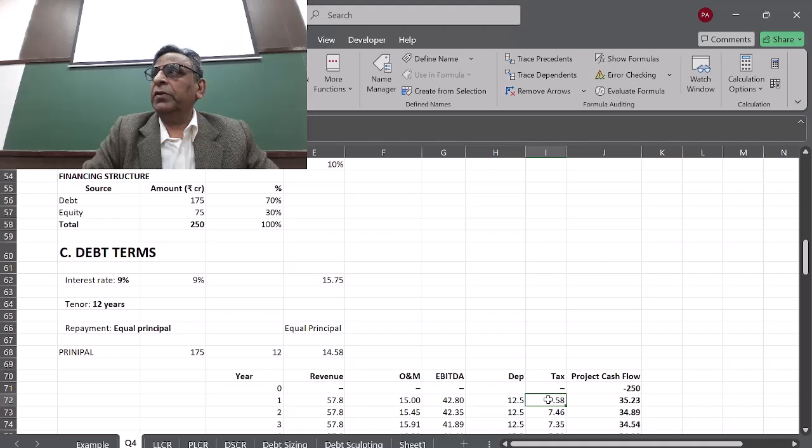Tax liability is 7.5. So you calculate the tax on the PBT, isn't it? And you get a PAT. Here, we are not calculating the benefit of the interest, which will reduce your tax liability. That's called the tax shield. So we are not considering the tax shield, because we are judging how the plant is going to do.